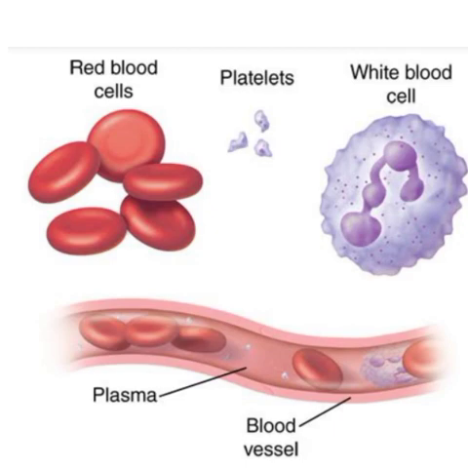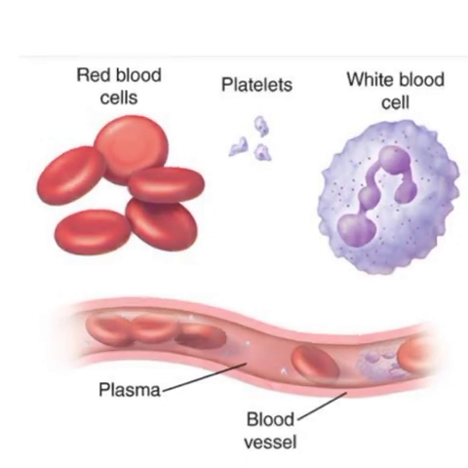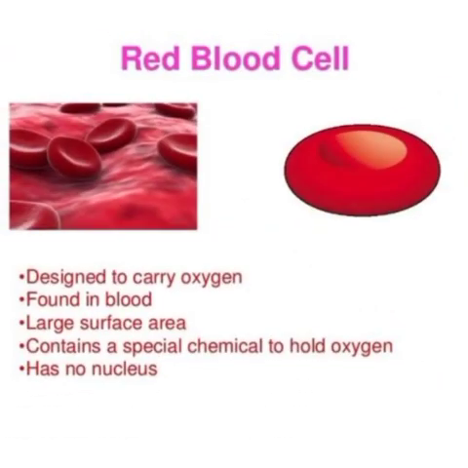Next one is red blood cells, short form RBC. Otherwise we call them erythrocytes. RBC are red in color due to the presence of a pigment called hemoglobin. This pigment carries oxygen by binding with it.